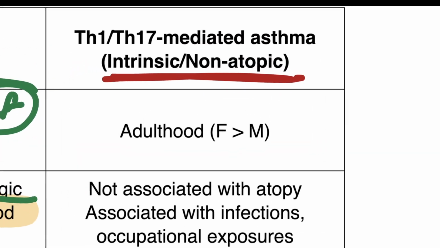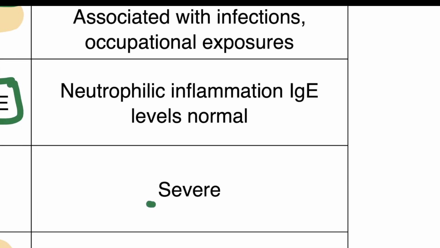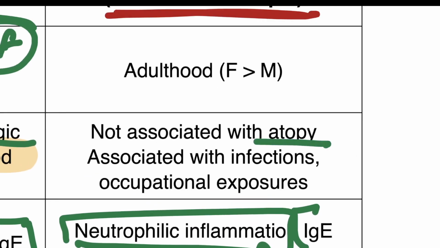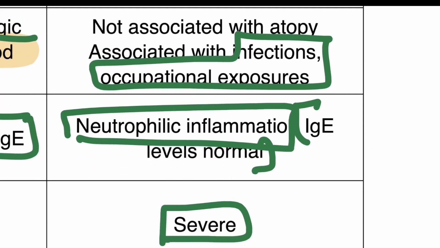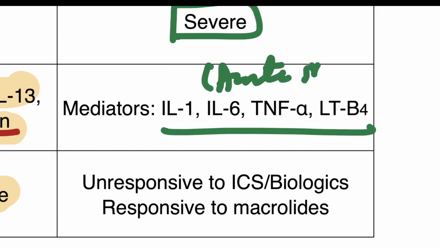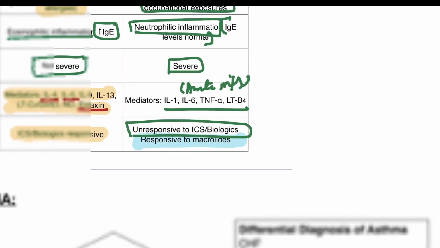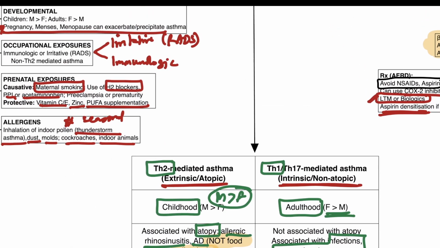Whereas the non-atopic variety of asthma is generally mediated by Th1 cells. It is extremely severe. It has a neutrophilic inflammation component with normal levels of IgE. It is generally associated with infections and occupational exposures and occurs in adulthood, and it is more prevalent in females. This disease is mediated by mediators of acute inflammation, and it is unresponsive to current standards of therapy, though it might be responsive to macrolides. This is the basic description of asthma pathogenesis. You should read the textbook for more insight.